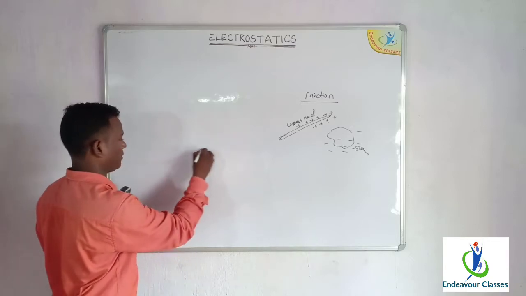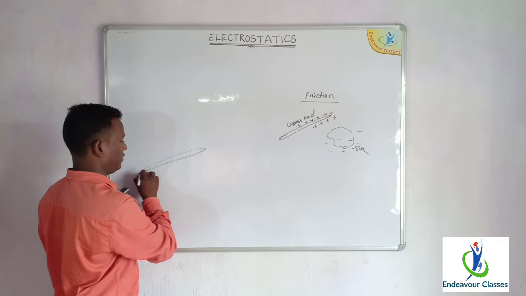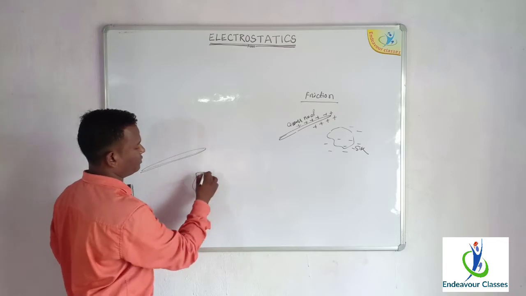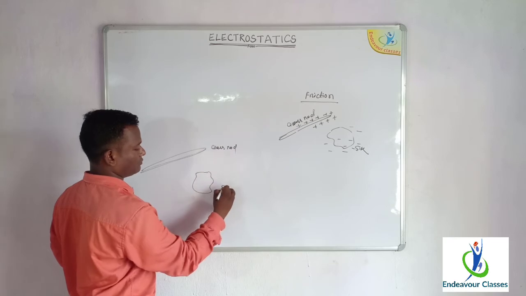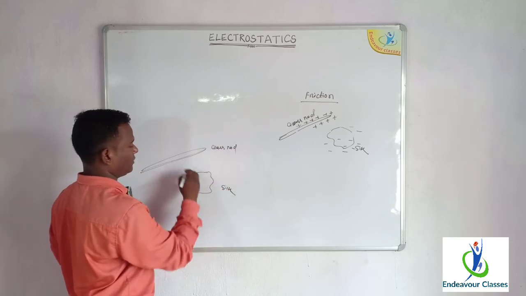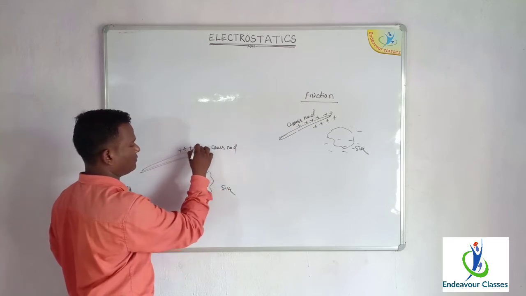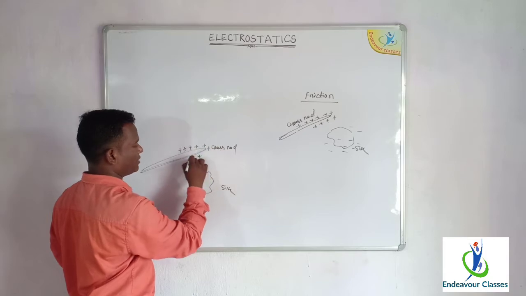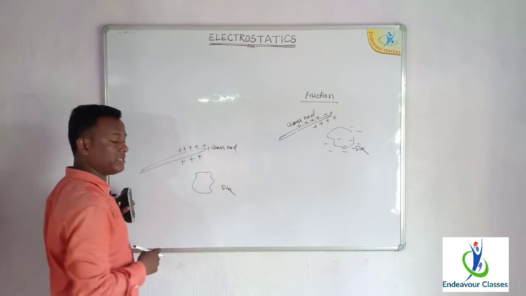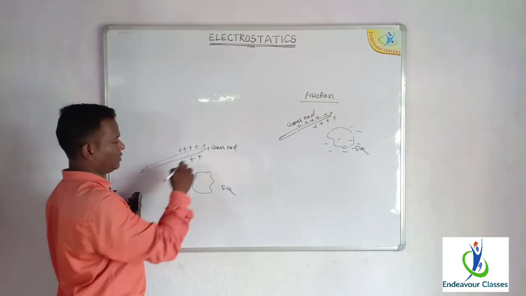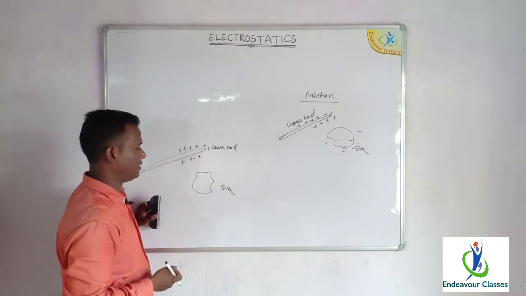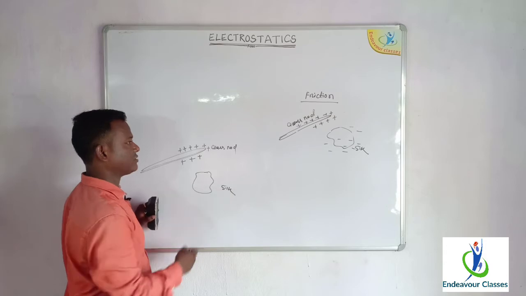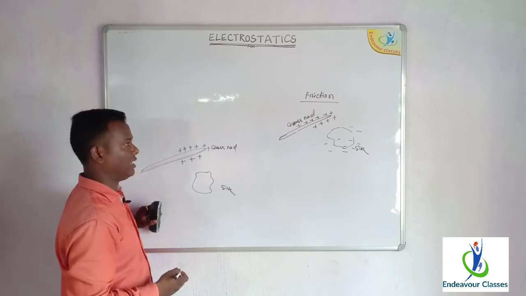When a glass rod is rubbed with silk, whatever charges develop are static in nature. That means they do not move. So that is why this type of electricity is also called static electricity. The same thing happens in case of silk cloth as well.